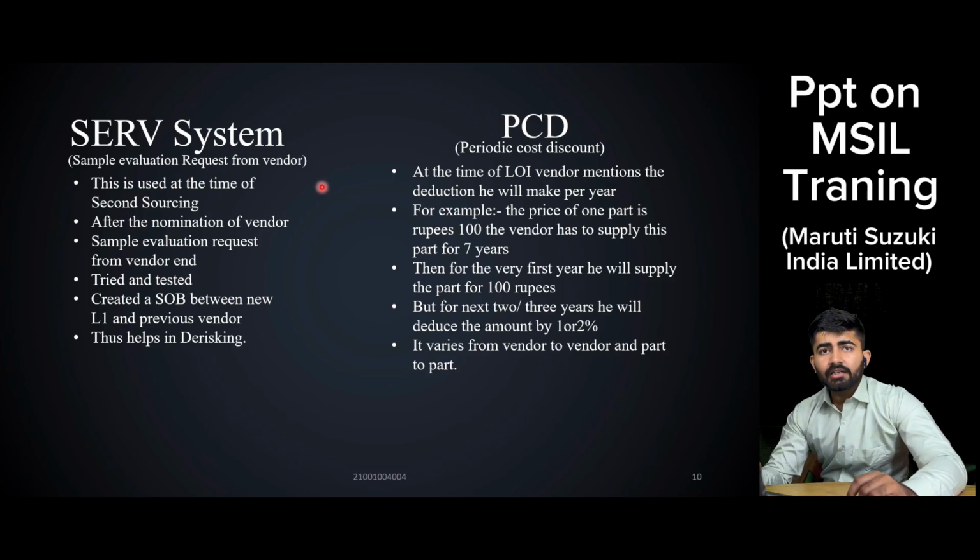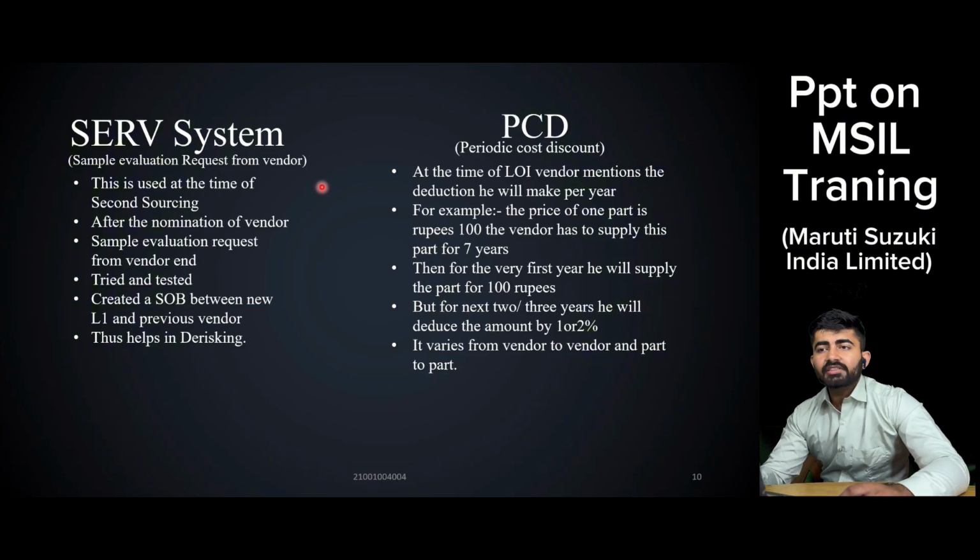Now for the second year, the part price will reduce by 1% because the vendor will improve its efficiency. In some cases it depends on the vendor, it can be 3 to 7 years. The price reduction PCD can be 0.5 to 3%, depending on the vendor and the part.